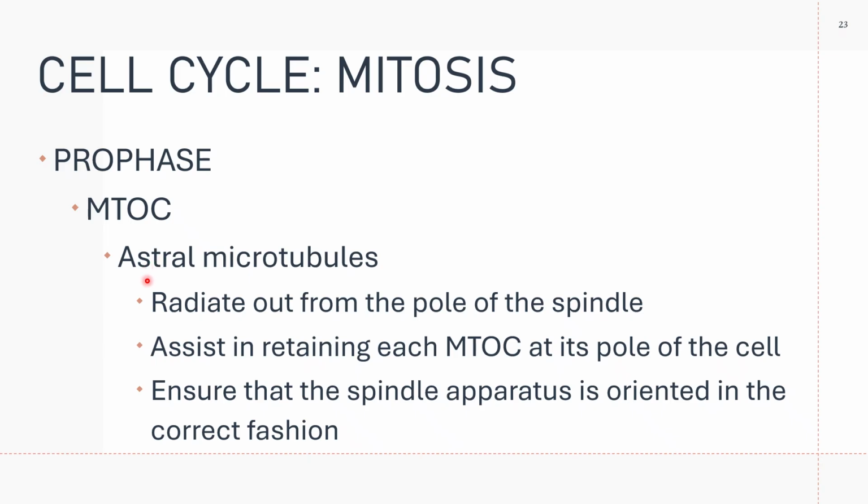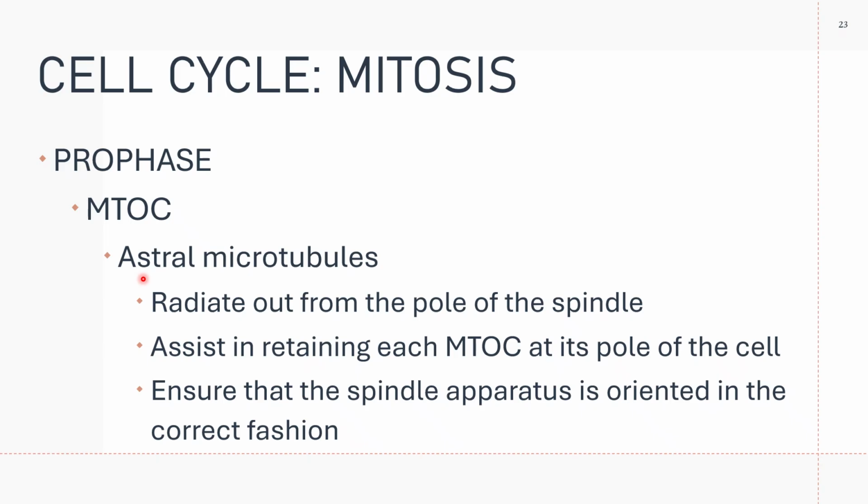Number one, you have astral microtubules. Your astral microtubules radiate out from the pole of your mitotic spindle apparatus.